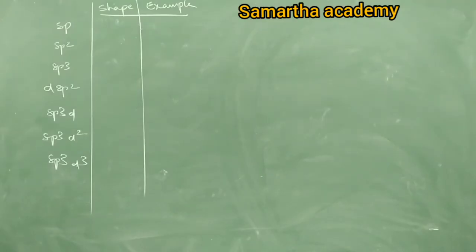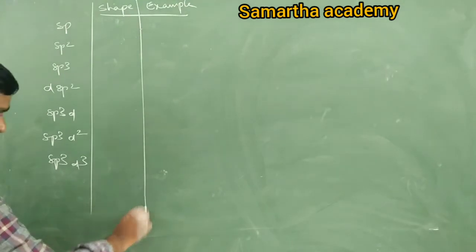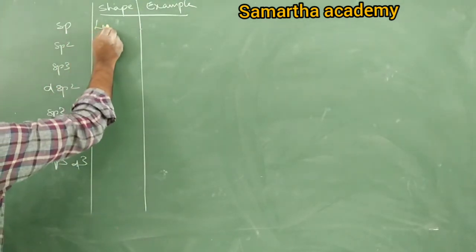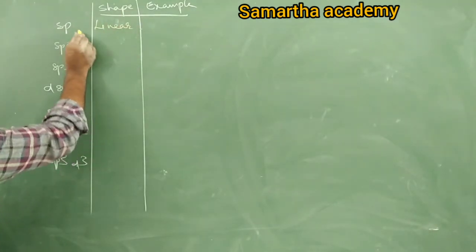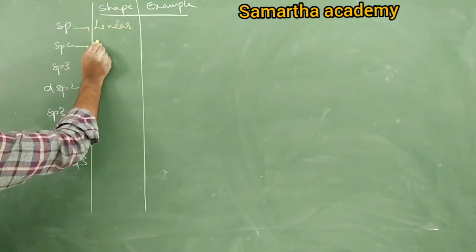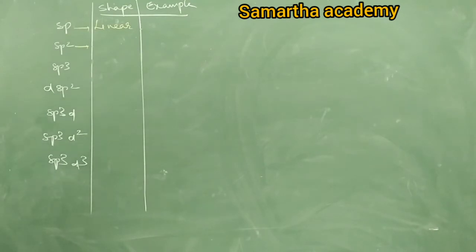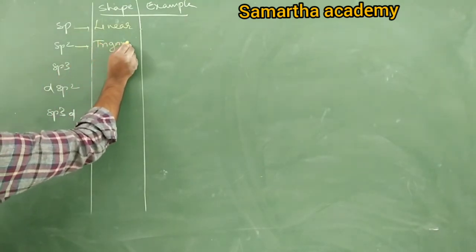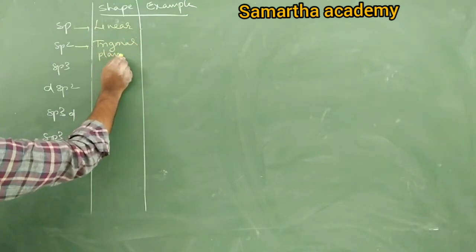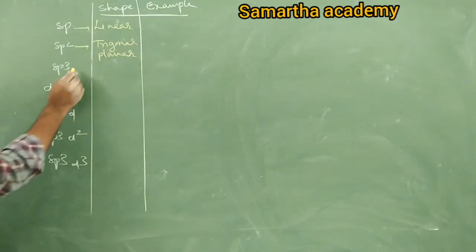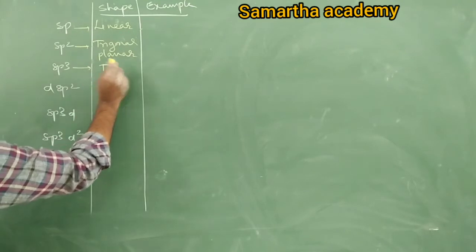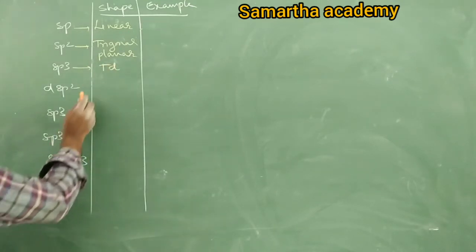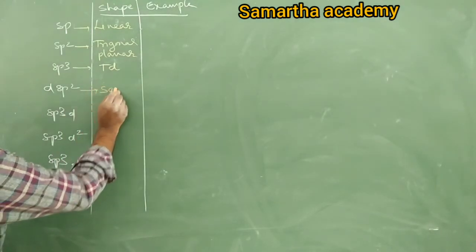Examples of these orbitals. sp is always linear. sp2 is trigonal planar, take down, trigonal planar. sp3 is tetrahedral. Next, dsp2 is square planar, important.